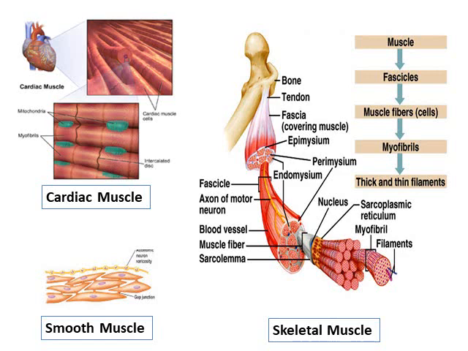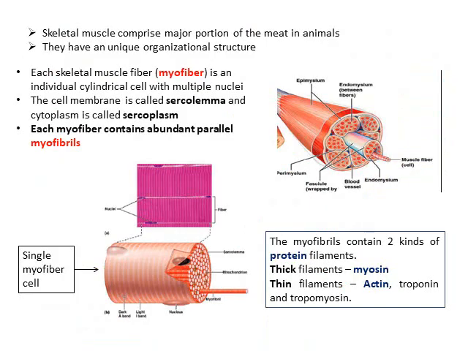And these myofibrils are again formed by some filaments, some thick and thin filaments, which we'll be discussing. So skeletal muscles are important as they form a major portion of the meat, as I said. So each myofiber, which is also a muscle cell, is made up of numerous parallelly arranged myofibrils.